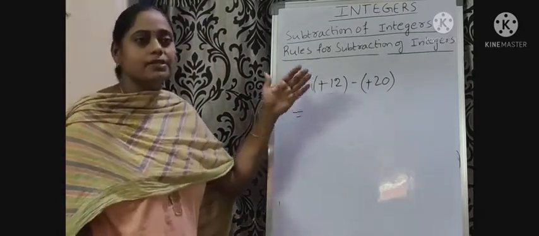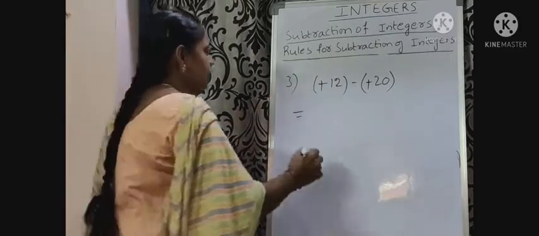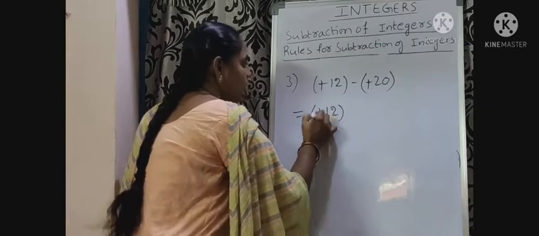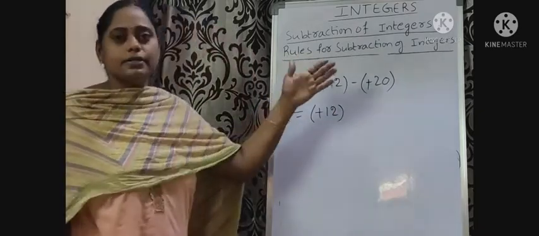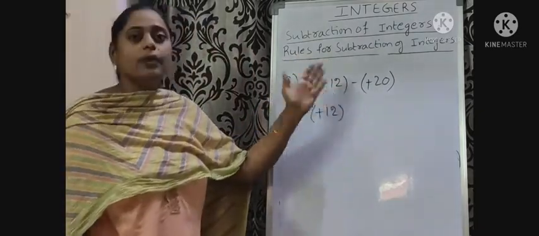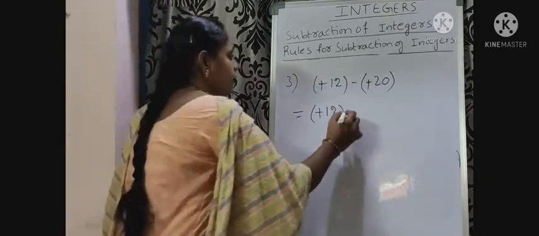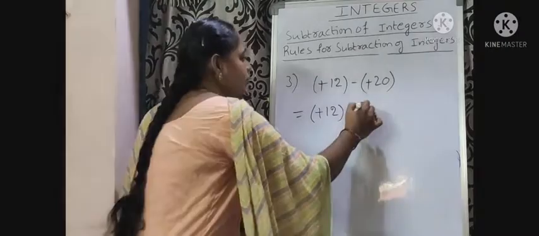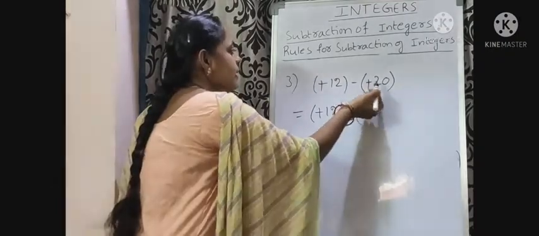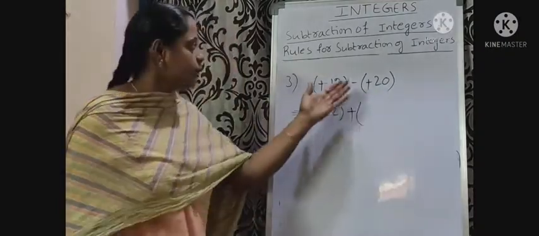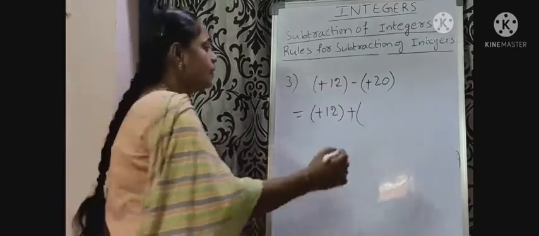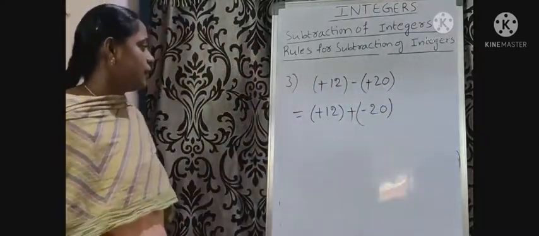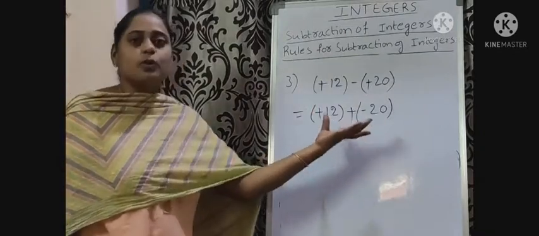Keep the first integer as it is. That is plus 12. Now convert the subtraction to addition. That is plus. Write the opposite sign of the second integer. What is the opposite sign of plus? Minus. That is minus 20. Now add these two integers.